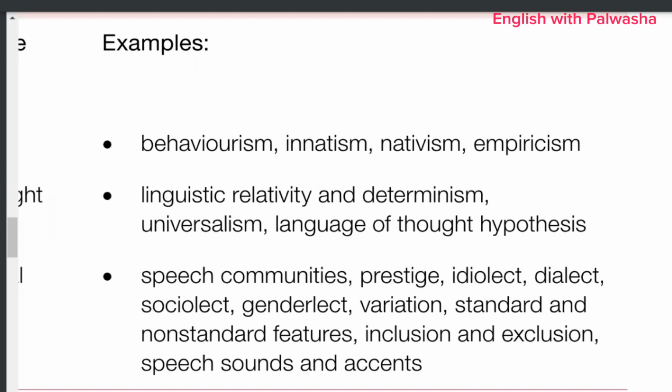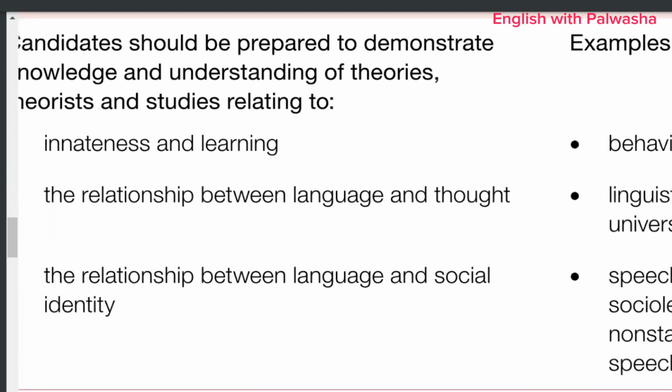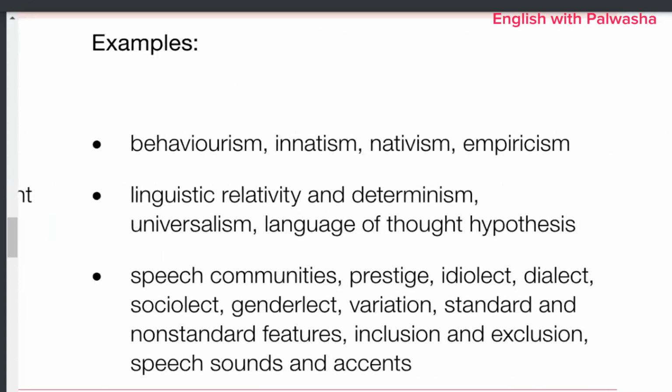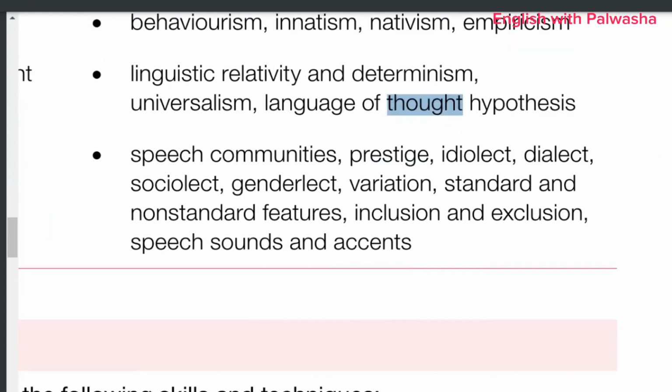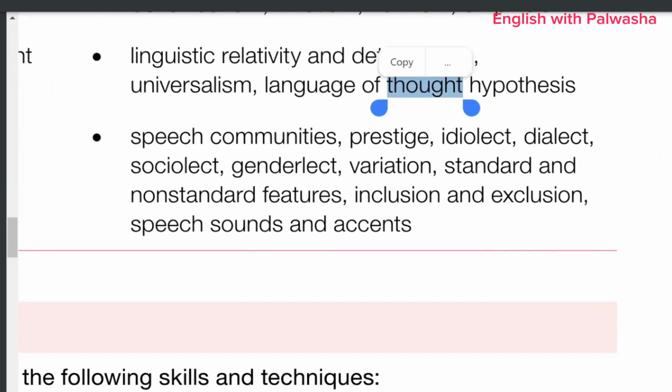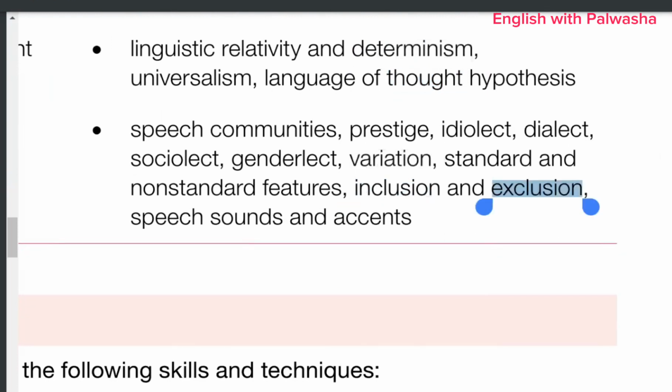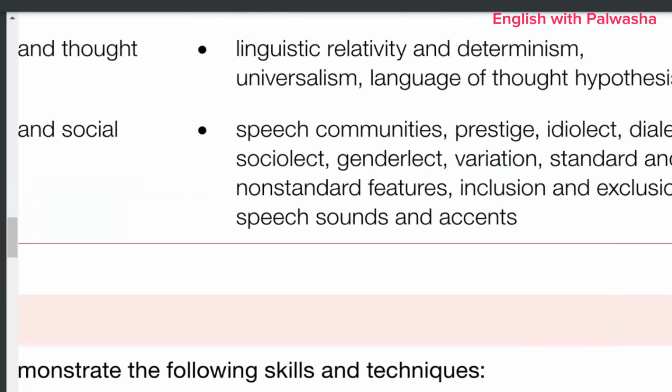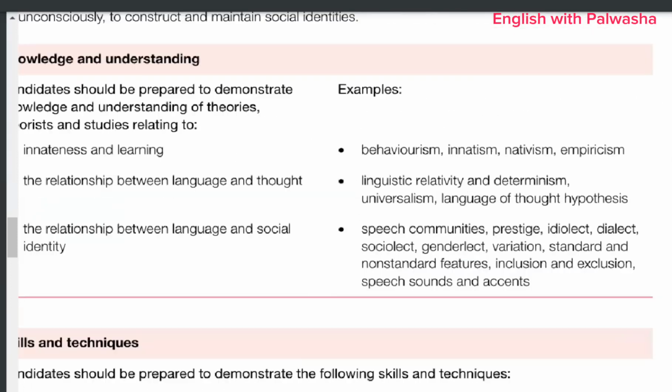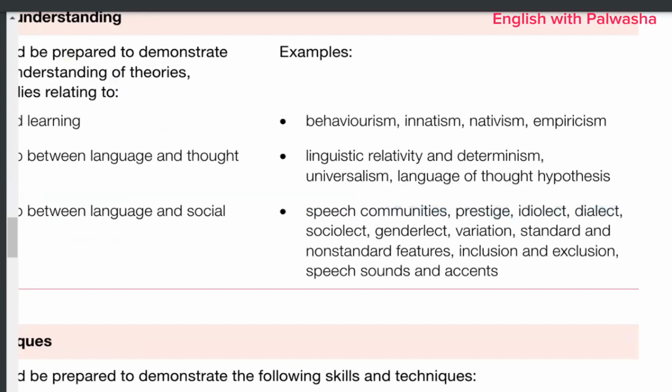Then in the relationship between language and thought, linguistic relativity, determinism, universalism, language of thought hypothesis, and then speech communities, idiolect, dialect, sociolect, and genderlect as well. So you are requested to discuss each and everything and embed these in your answer, right? The examiner wants you to embed these theories in your answer.